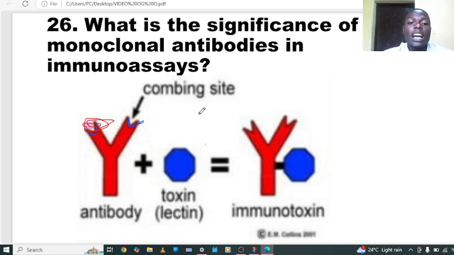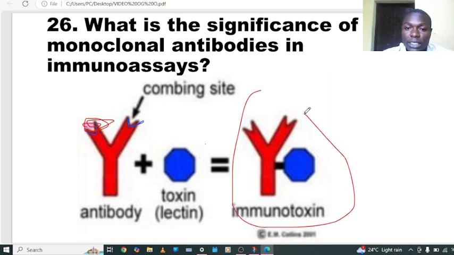So monoclonal antibody has huge significance because it helps in treatment, like this one called an immunotoxin. An immunotoxin is a molecule composed of an antibody and a toxin. So this is the antibody, usually a monoclonal antibody, coupled with the toxin.